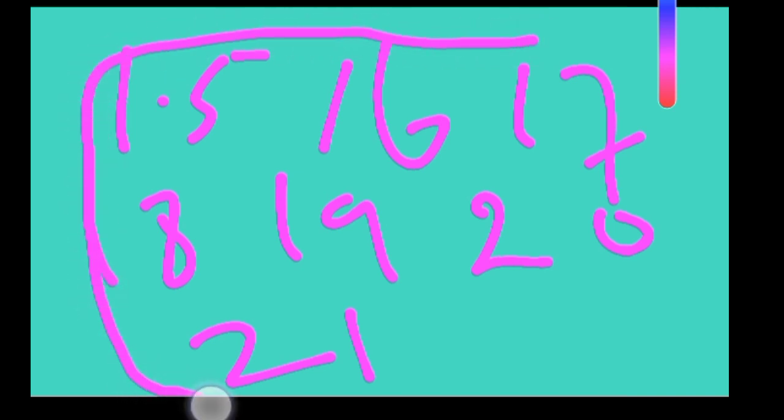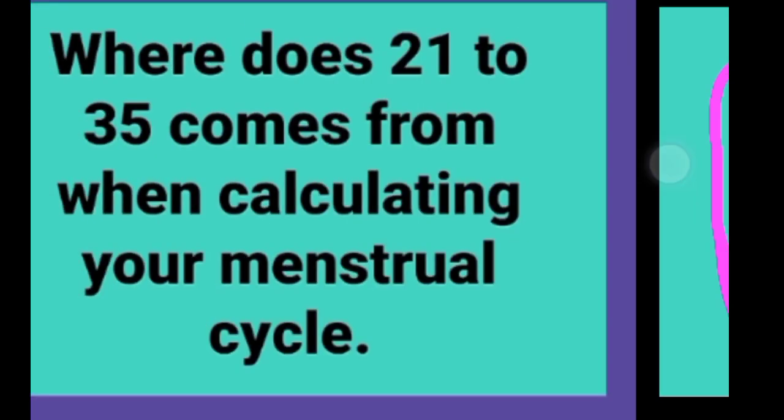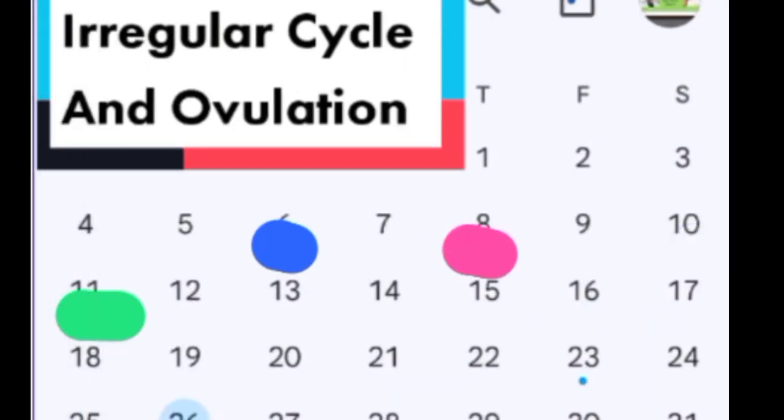And remember, this 15 was for a 29-day cycle. I hope this is clearer. Please, if you have any question, put it in the comment section. So we have just explained how you get the fertile window for somebody who has an irregular cycle, by also explaining how you actually get your menstrual cycle in general.